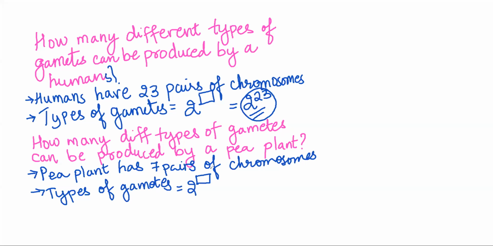Yes, Harsh, correct. Shravani, correct. Shrishti, correct. 2 raised to 7 different types of gametes can be produced by a pea plant.